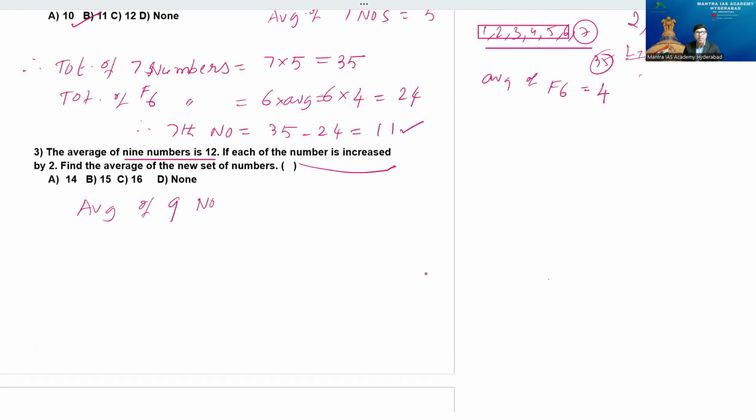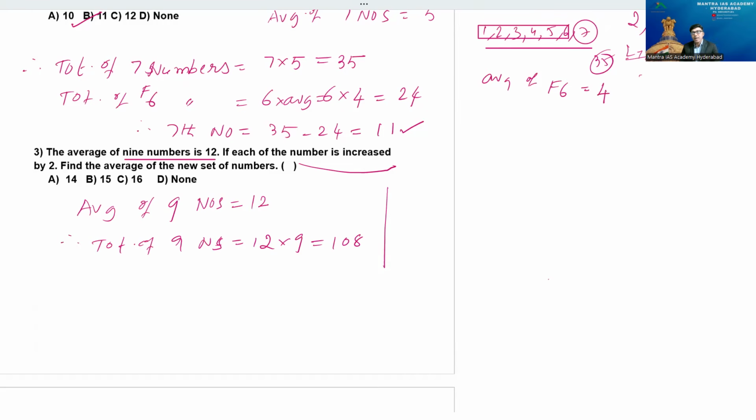Average of 9 numbers is equal to 12. Therefore, what can you write? Total of these 9 numbers is equal to 12 into 9, average times count. 12 nines are 108. First step.